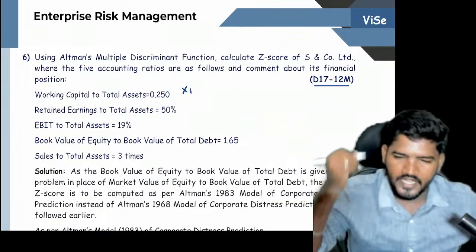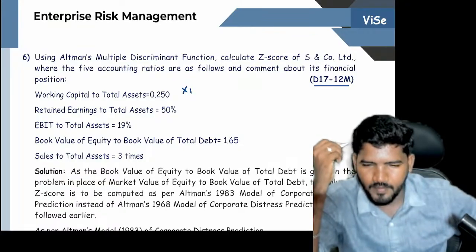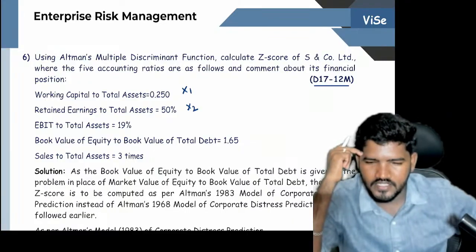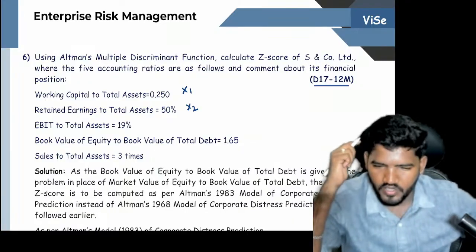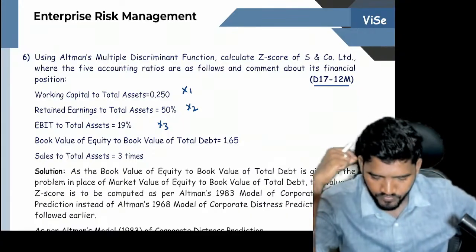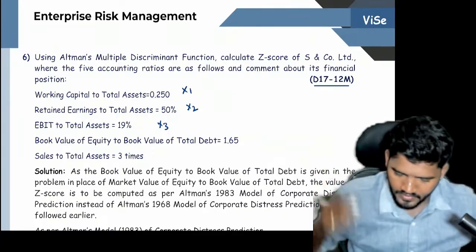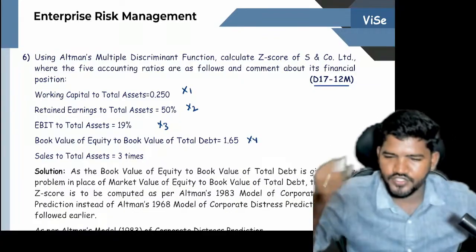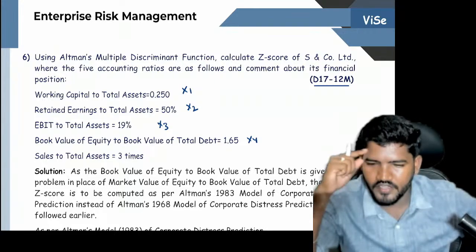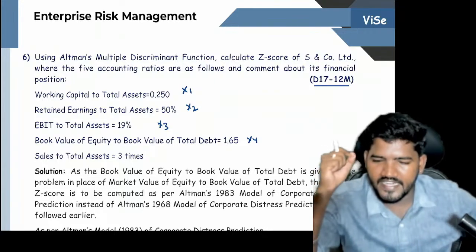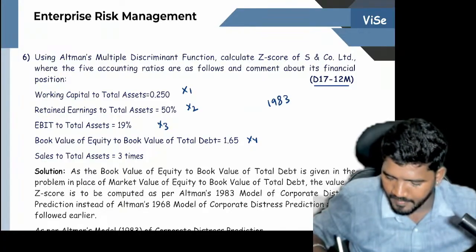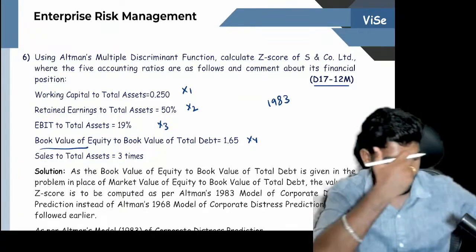X1 is the liquidity measure, working capital divided by total assets. X2 is reinvestment of retained earnings divided by total assets. X3 is the profitability measure, EBIT divided by total assets. Next, X4 leverage. If they provide market value, it is the 1968 model. If they provide book value, it is the 1983 model, unless they specify otherwise. Here it is 1983, because book values are given.